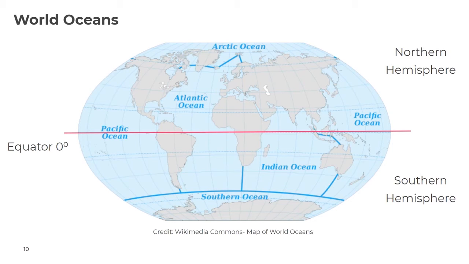So there are 5 major oceans. We've got the Arctic Ocean, the Atlantic Ocean, the Indian Ocean, the Southern Ocean, and the Pacific Ocean. On the map, you'll also notice the equator at 0 degrees. Anywhere north of the equator is the northern hemisphere, and anywhere south of the equator is the southern hemisphere.